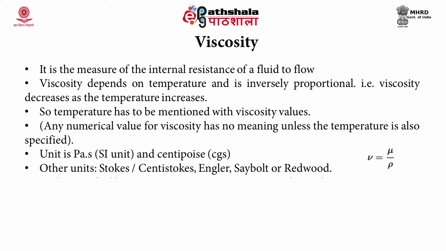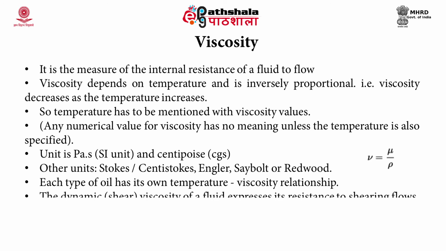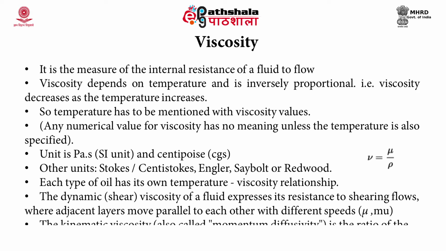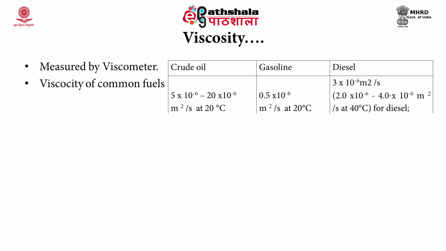Each type of oil has its own temperature-viscosity relationship. There are two types of viscosity, dynamic and kinematic. Dynamic viscosity expresses the resistance to shearing flows, where adjacent layers move parallel to each other with different speeds, and it is normally denoted as mu. The kinematic viscosity is the ratio of the dynamic viscosity to the density of the fluid, rho, and it is expressed as nu, that is equal to mu by rho. Normally, the kinematic viscosity is used as a property to compare fuel efficiency. It is normally measured by the instrument known as a viscometer.